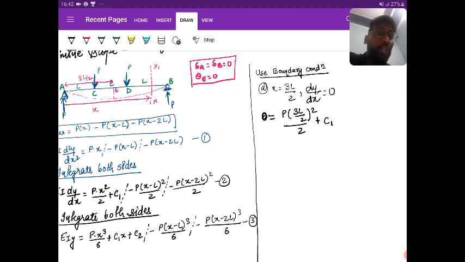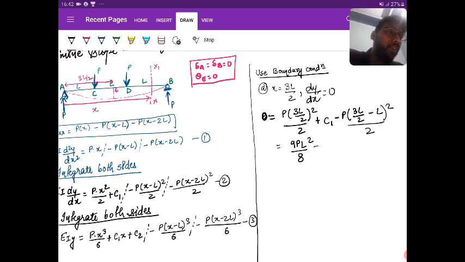You are putting h equal to 3L by 2, which is greater than L. Yes, it is valid. So minus P into (3L by 2 minus L) whole square by 2. This value comes out to be 9PL square by 8. Yes or no?